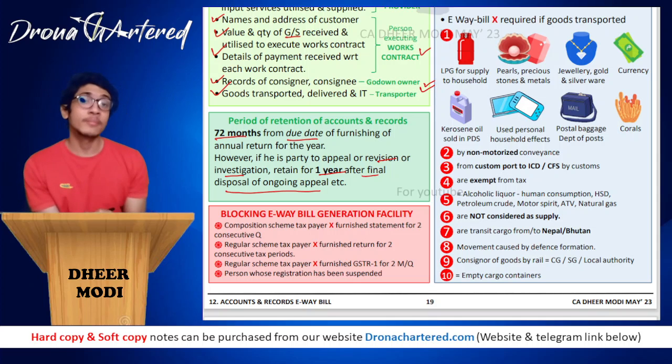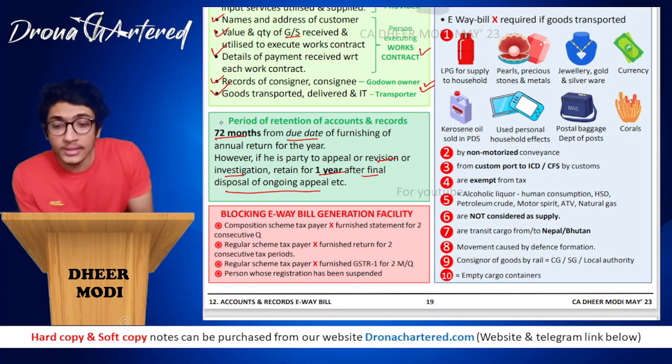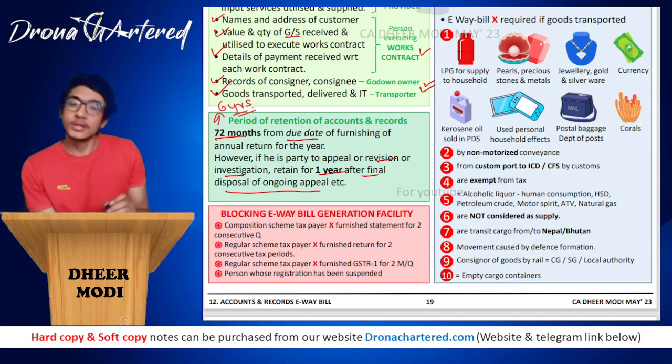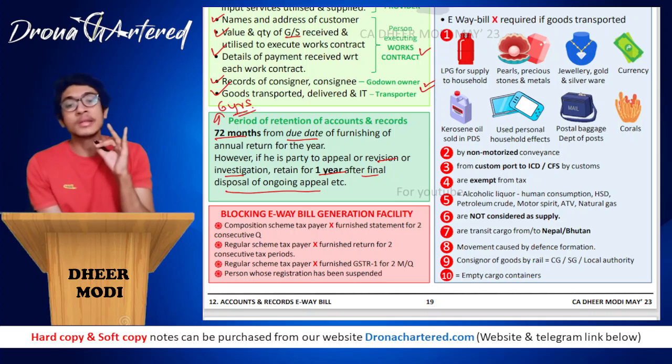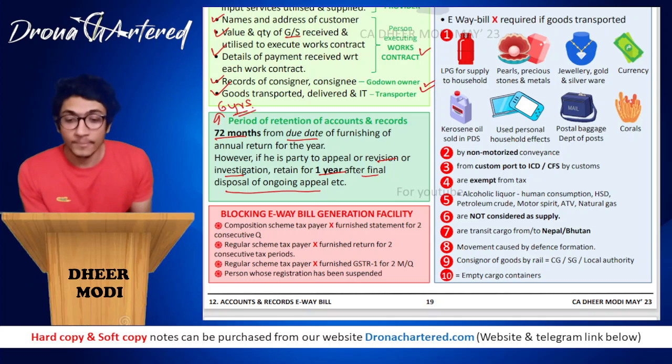72 months, if you divide it by 12, comes to approximately 6 years. So basically, you have to remember that books of accounts have to be kept for 6 years. Okay, but for exam purposes, please write 72 months, do not write 6 years. Okay.